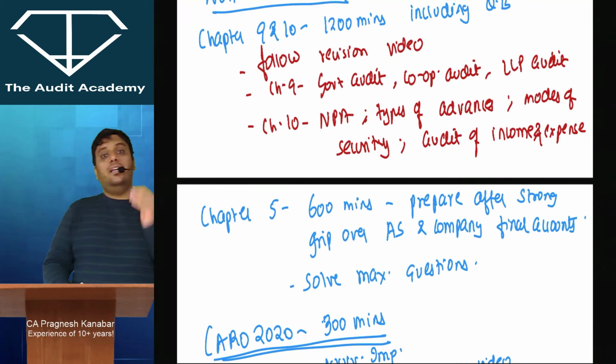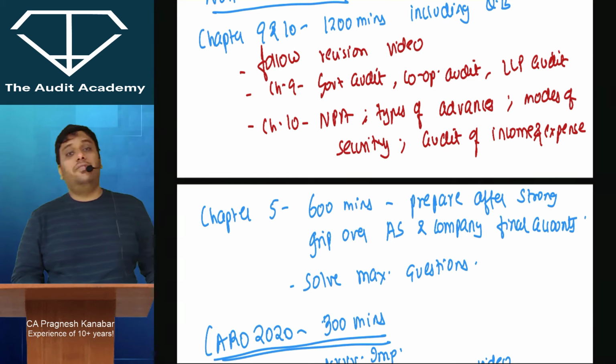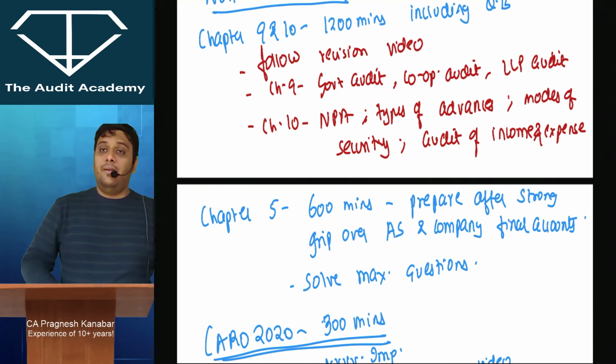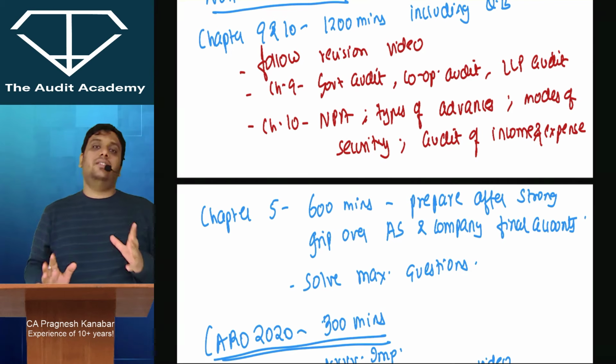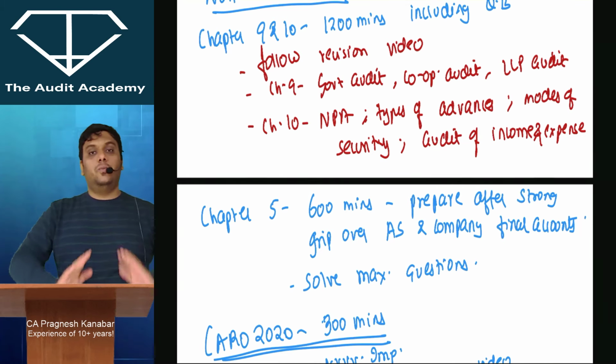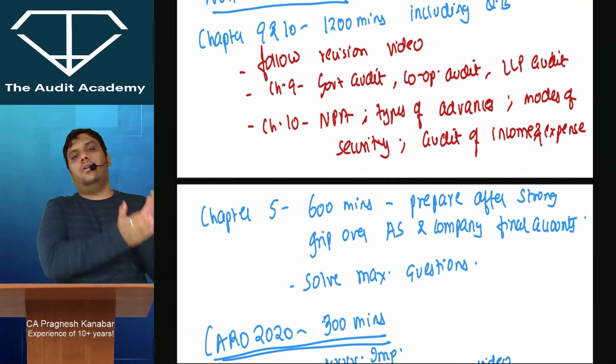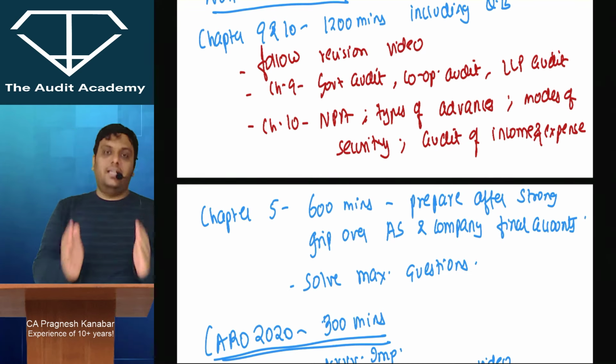And then at the end you will go for chapter 5, that is audit of various items of financial statements, which has an impact of around 15-16 marks in your paper. But in chapter 5, students, you just can't start in between. You should be very comfortable with standards, and you should be very comfortable with your accounting standards. Accounting and auditing standards, both you should be very comfortable. Go through company final accounts. Please go to your accounts module again. Revise the concepts of accounting.